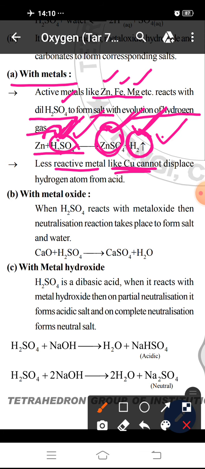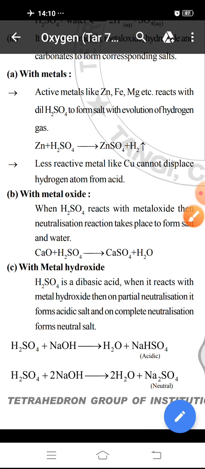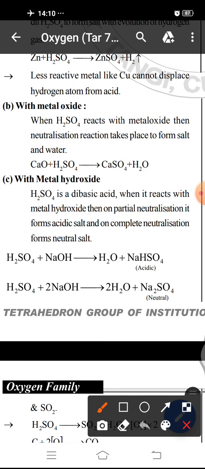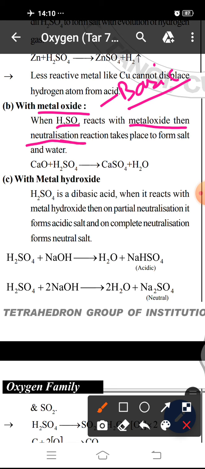Then comes reaction with metal oxide. We know metal oxides are basic in nature, and H2SO4 is a dibasic acid. So when H2SO4 reacts with metal oxide, a neutralization reaction takes place to form salt and water.